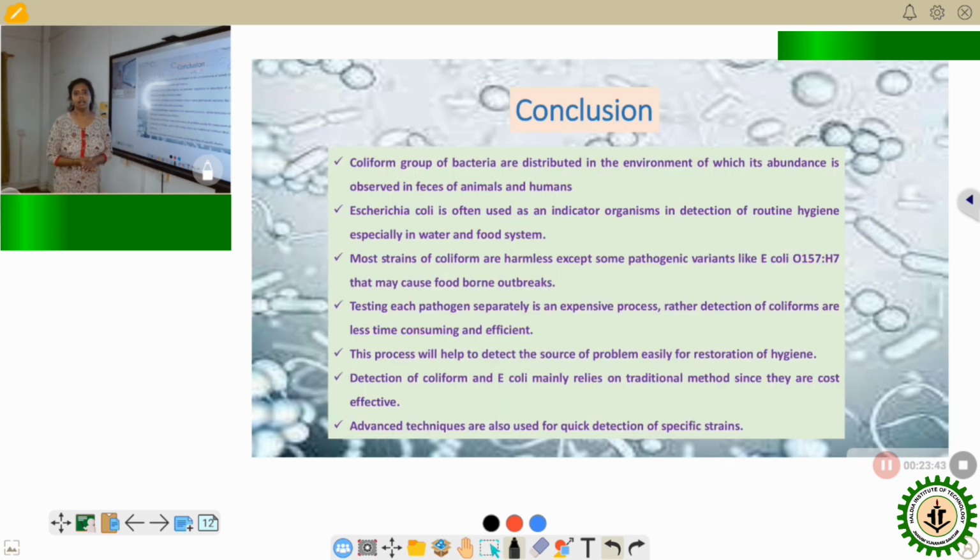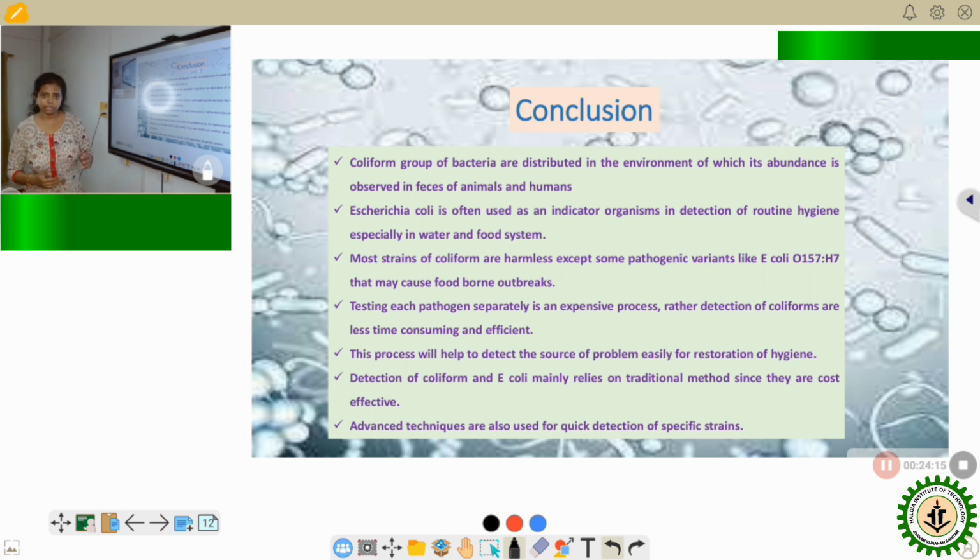Now concluding, we can infer that the coliform group has a high significance in food safety, and it is well distributed in the environment, in water, in soil, in plant materials, as well as in the gut of humans, causing intestinal diseases. So this E. coli, which is a coliform, can be used as an indicator organism for detection of other pathogens.